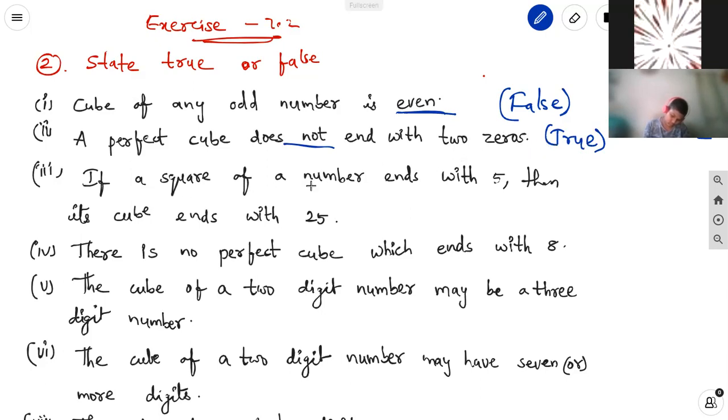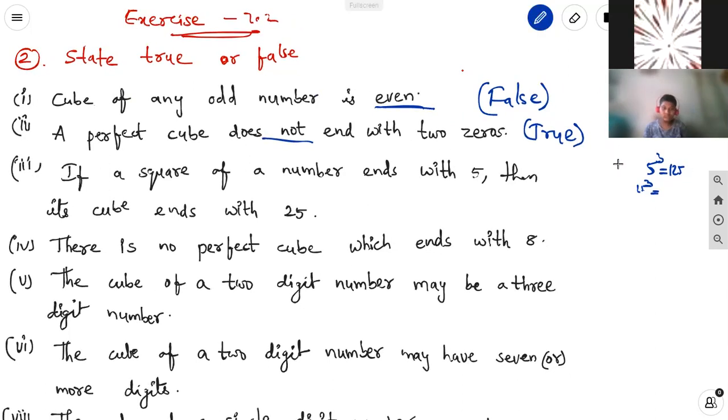If the square of a number ends with 5, then its cube ends with 25. It may or may not. If we take 5 cubed, it is 125. But if we take 15 cubed, it does not end with 25. Why? 225 into 15: 15 fives are 75, write 5 carry 7, 15 twos are 30 plus 7, 37. It ends with 75. So it's false.